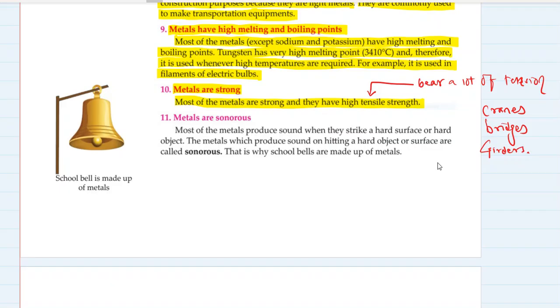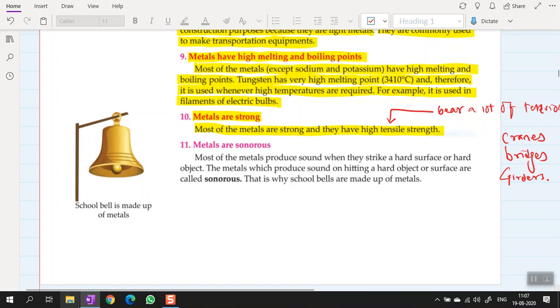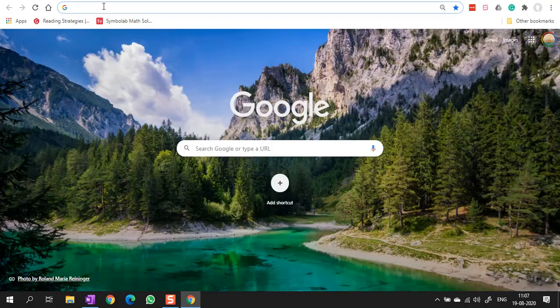You want to see a girder? Let me show you. A girder is made up of metal and it is used in the construction of the platform which makes up a bridge basically. Let me show you what is a girder.